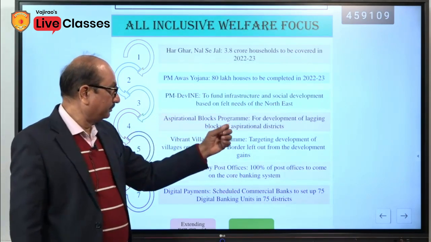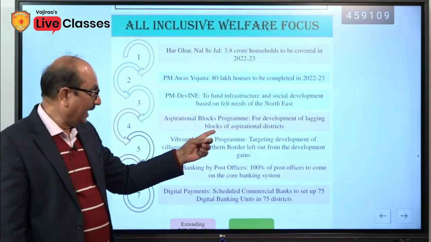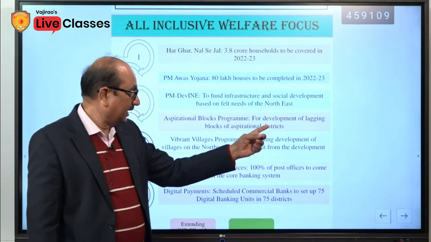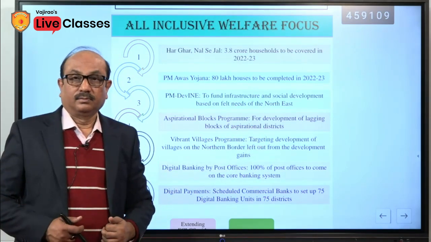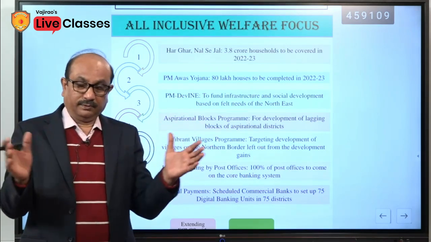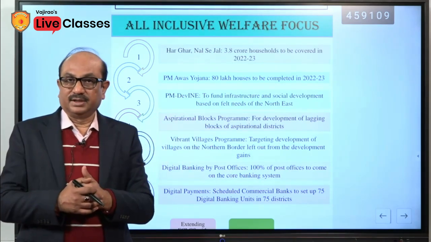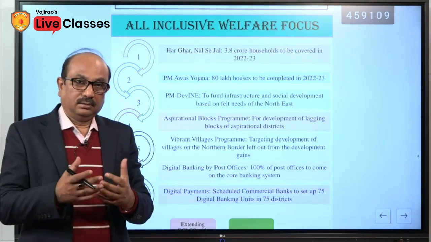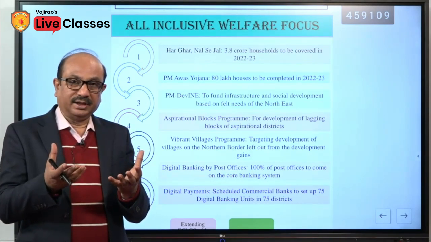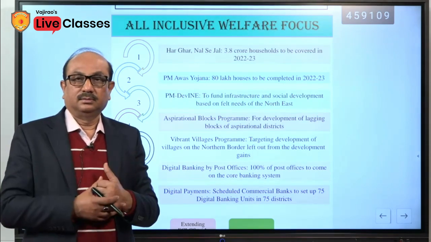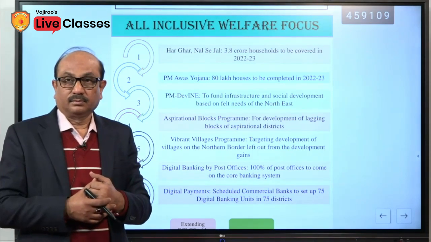Aspirational blocks program for development of lagging blocks of aspirational districts. You know, if we consider the structure of the Indian administrative segments, blocks are the administrative part under the districts.